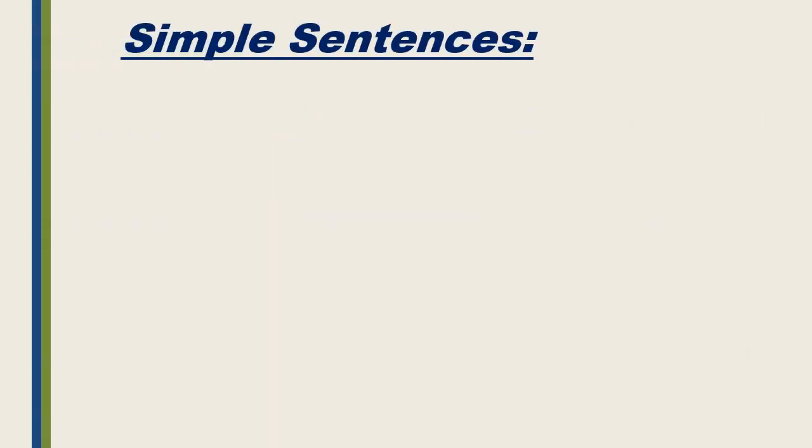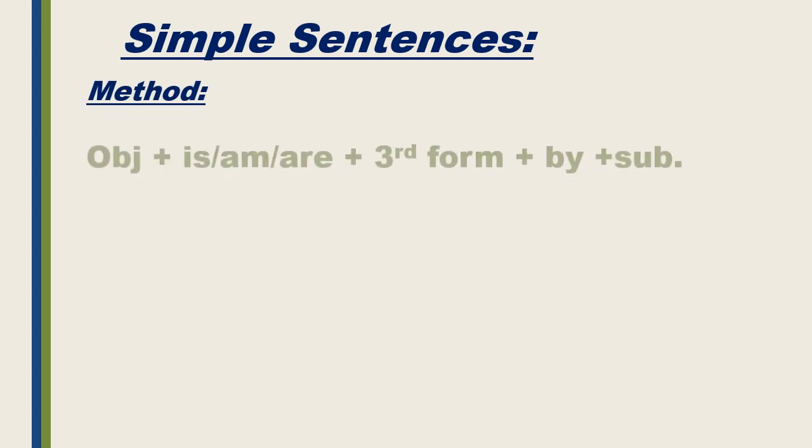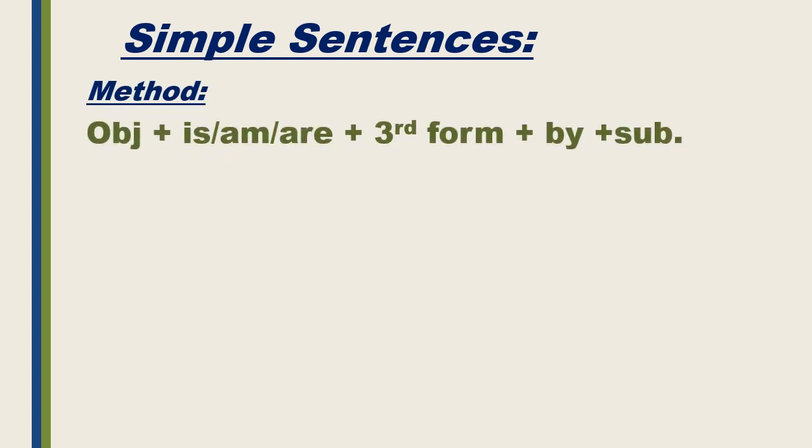First of all, simple sentences, and we shall discuss the method. At the very start of the sentence, we shall write first of all the object, then the helping verb is, am, are, then the third form, then by, and then at the end we shall write the subject. You can say that it is the objective case of the subject.